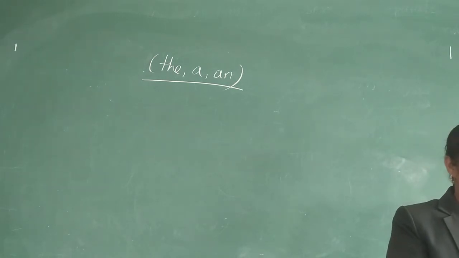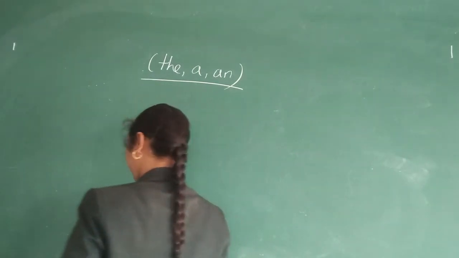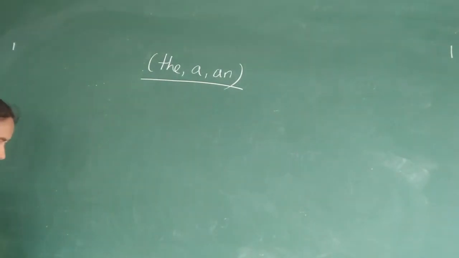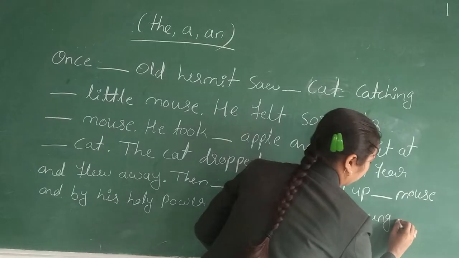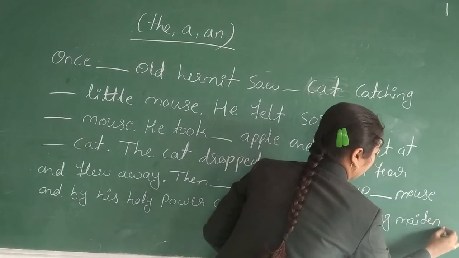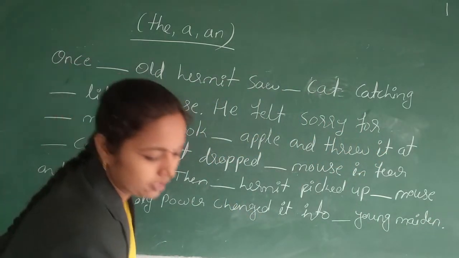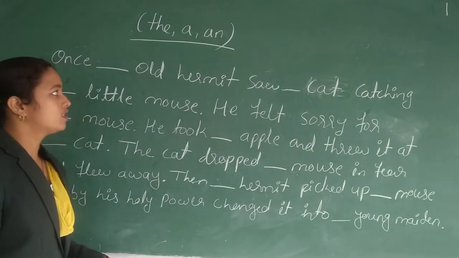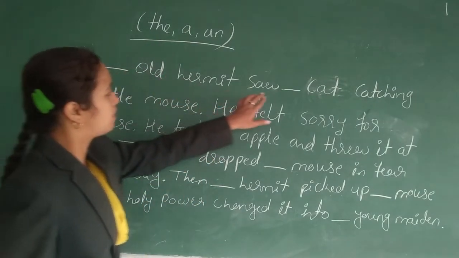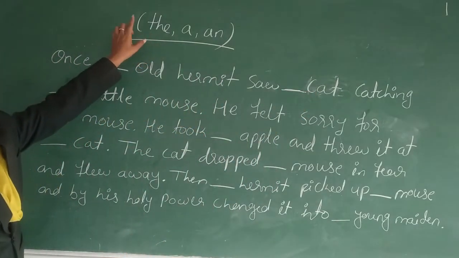So I will write the example here on the board. So dear students, here I have written the example and what you have to do is fill these blanks by using these 3 articles.